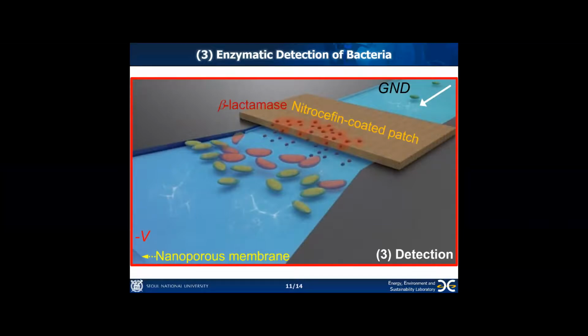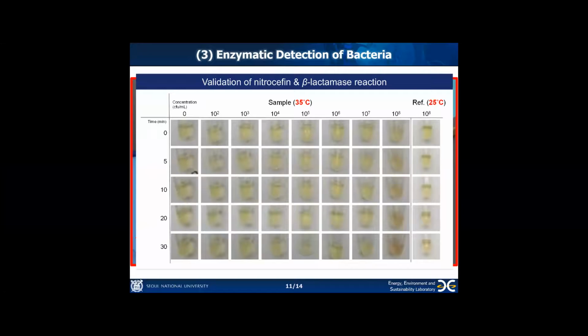Early detection of UTI requires detection at a level of about 10^4 CFU per mL. However, the problem with the existing method is that the amount of bacteria required for color detection is too large. At room temperature, it takes on the order of 10^8 CFU per mL of bacteria to detect the color change in nitrocefin, and it takes about 30 minutes.